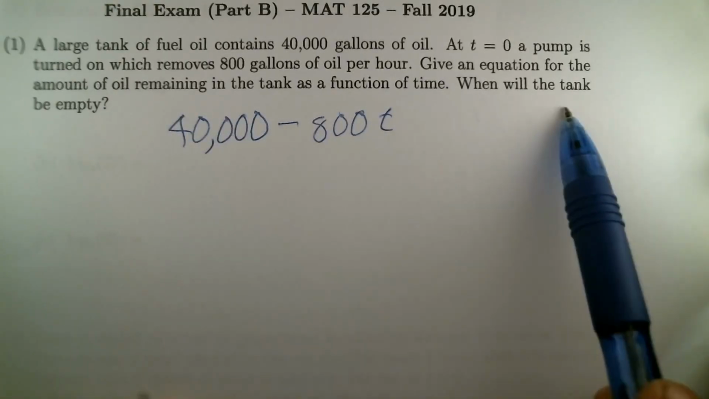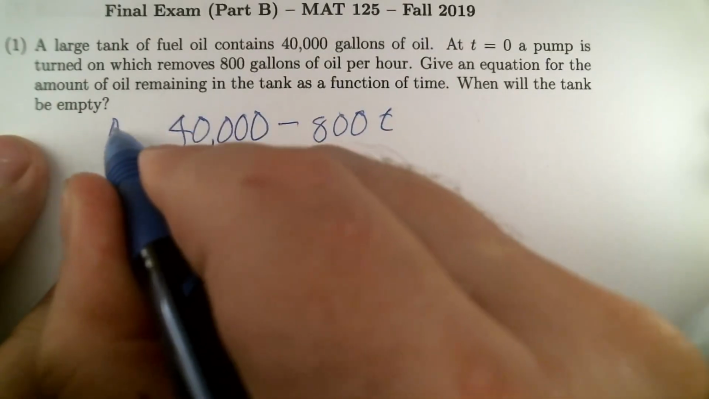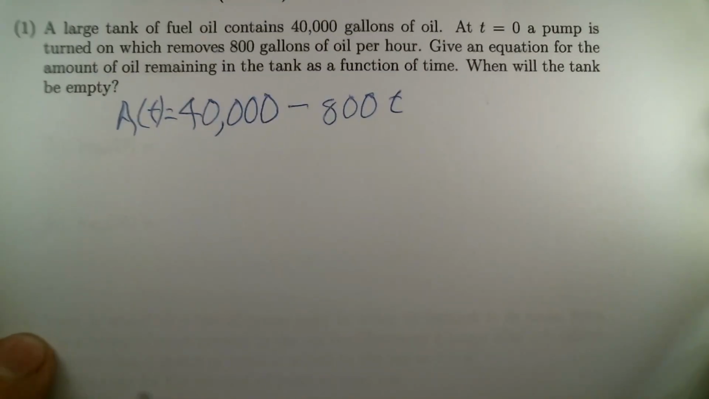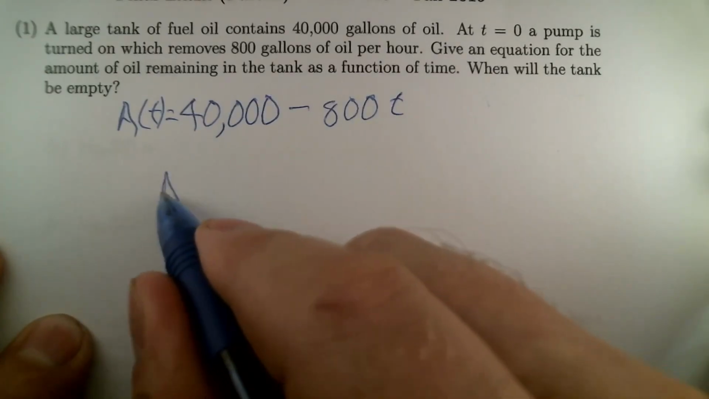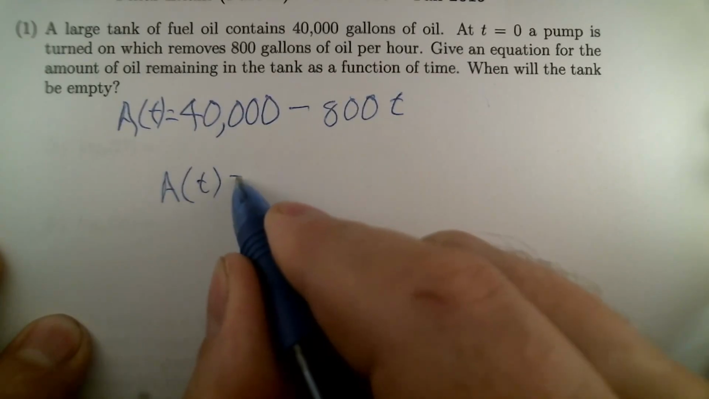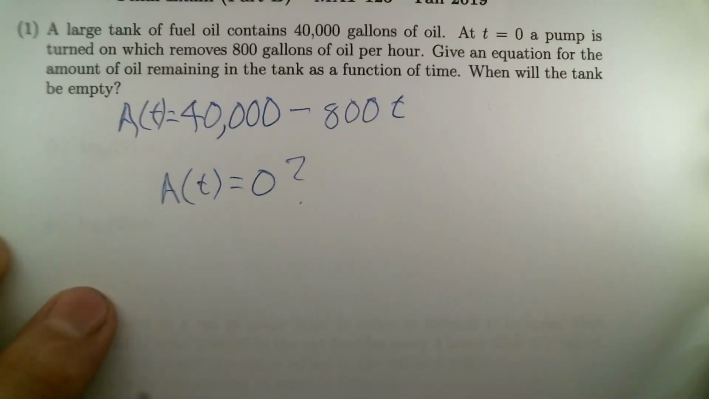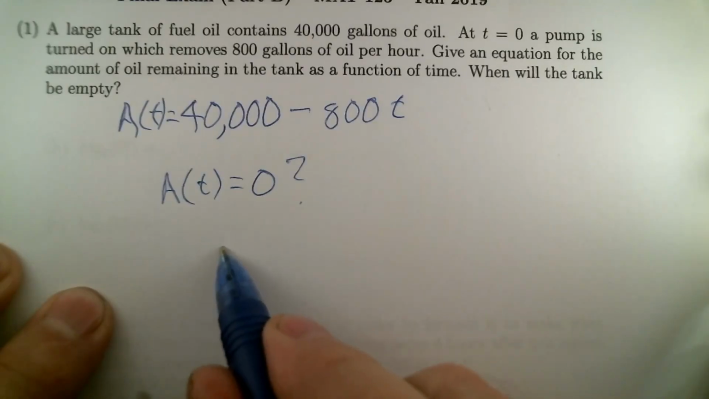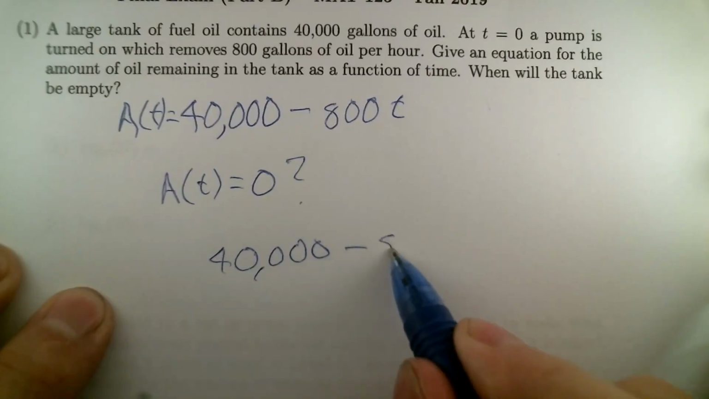The second thing it asks is when will the tank be empty? Let's call this formula A of T, A for amount, I guess. What it's asking us to figure out is at what time does A of T equal 0? Right, that's the question. Let me write out that formula equal to 0 and see what it leads us to. We have 40,000 minus 800T